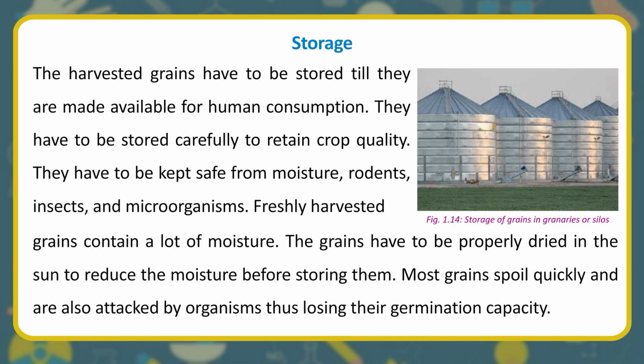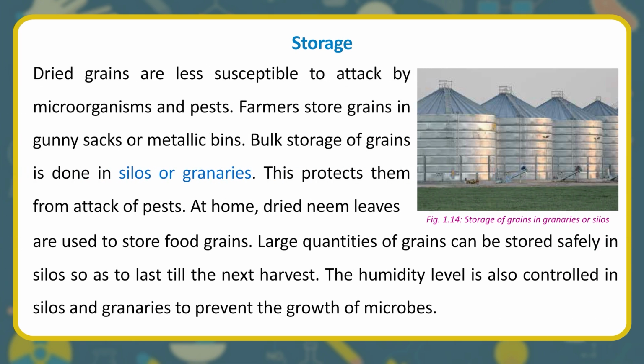Most grains spoil quickly and are also attacked by organisms, thus losing their germination capacity. Dried grains are less susceptible to attack by microorganisms and pests. Farmers store grains in gunny sacks or metallic bins. Bulk storage of grains is done in silos or granaries. This protects them from attack of pests.